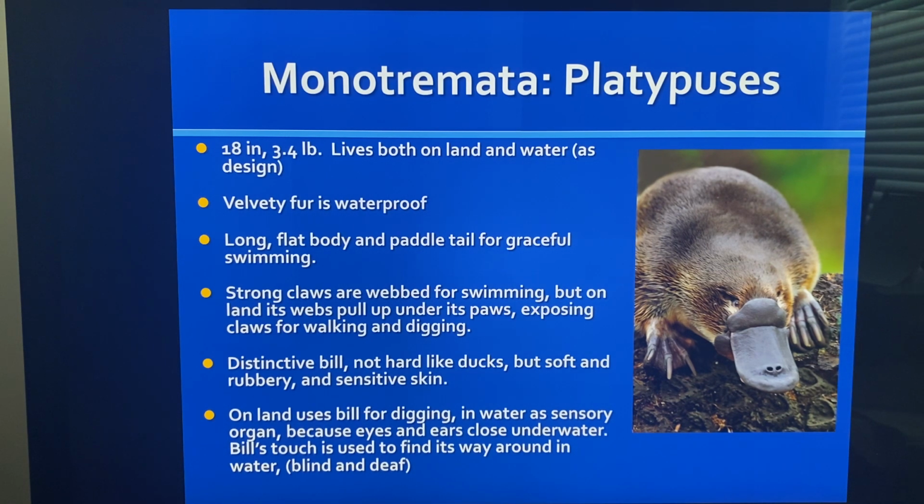On land, they use this bill for digging, and in water, it's a sensory organ. When they're in the water, their eyes and ears are closed underwater, so they have to get about by their bill, and they use it to touch and find their way around, because they're basically blind and deaf in the water.